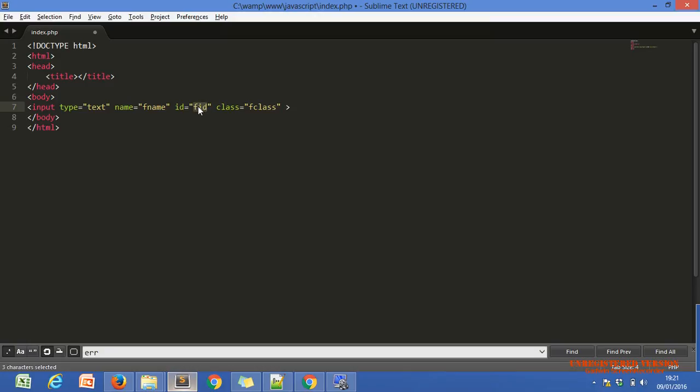This is one option you can use. You can catch that particular input type using class also.